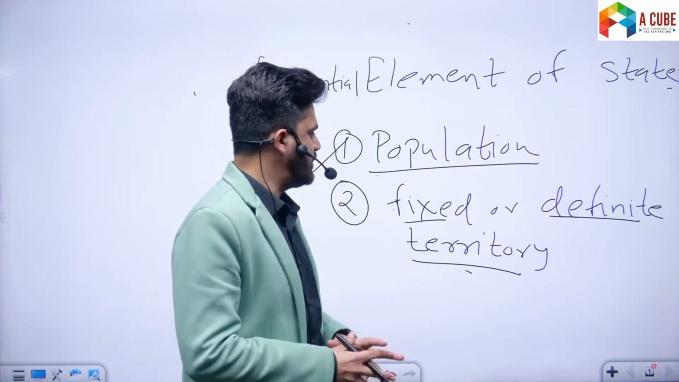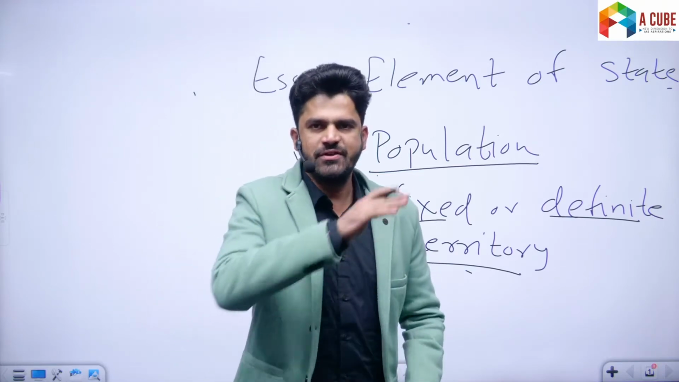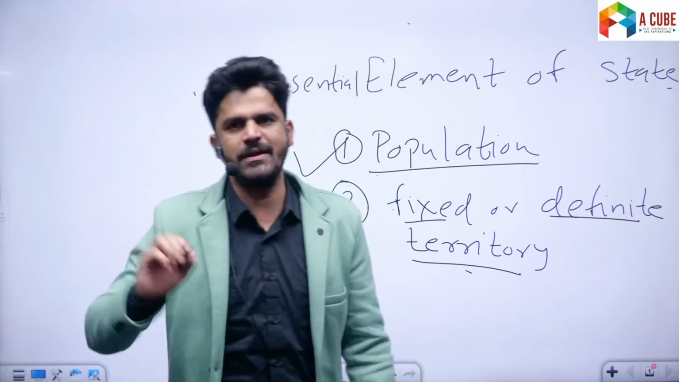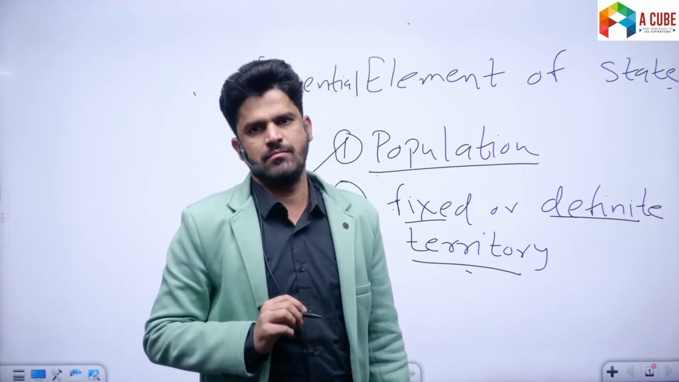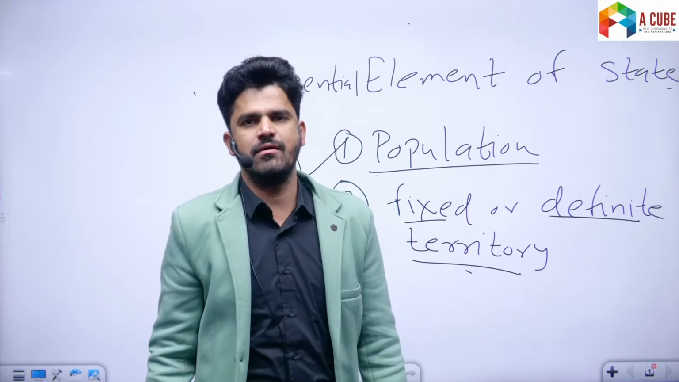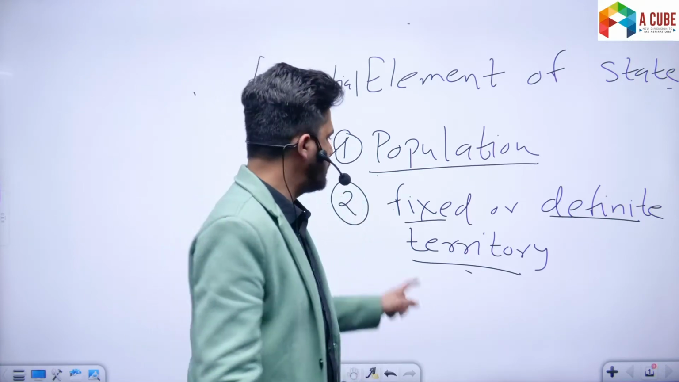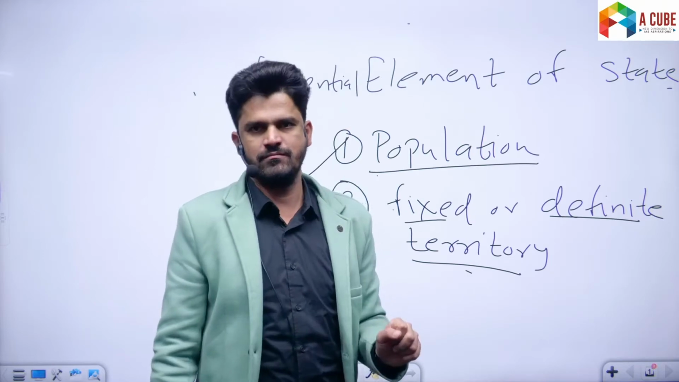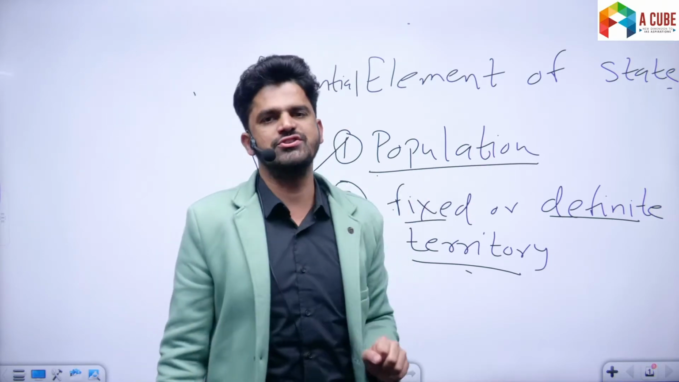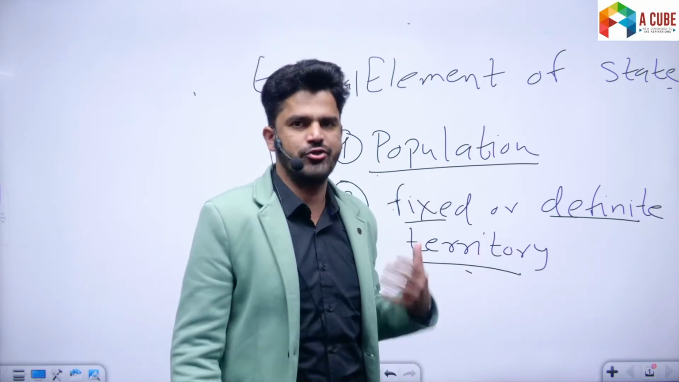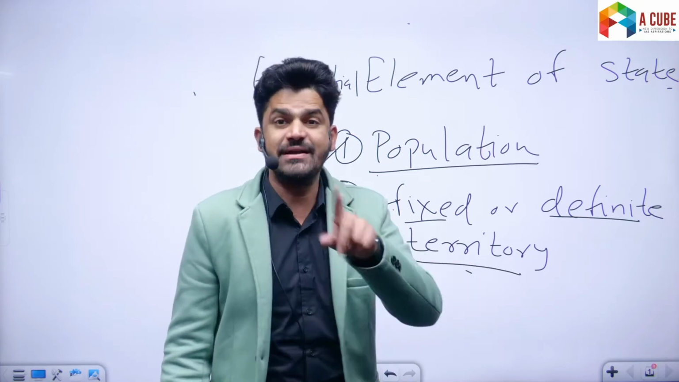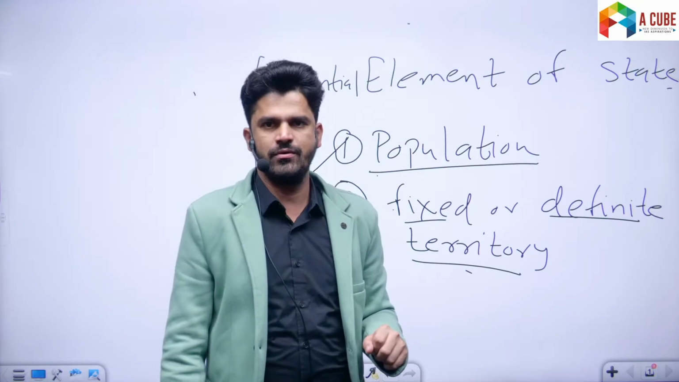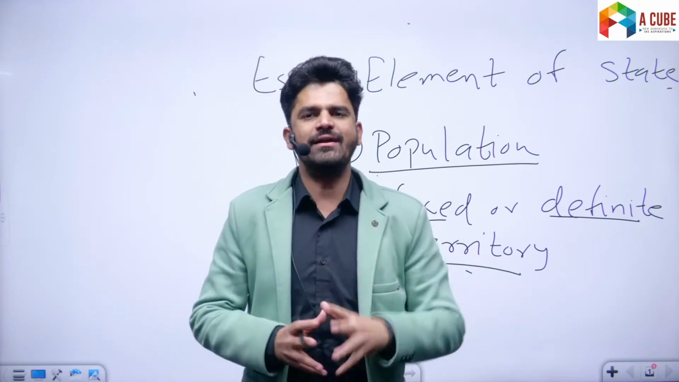Now, why fixed and definite territory? For example, the tribal communities who used to migrate from one place to another did not constitute a state. Why? Because they did not reside in a fixed or definite territory. That's why they did not constitute a state. They had some kind of political authority, political institutions, but they did not have what is called a fixed or definite territory. All right. Now, why is it required?